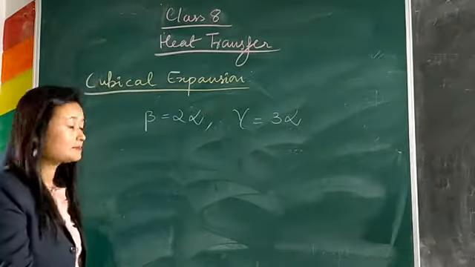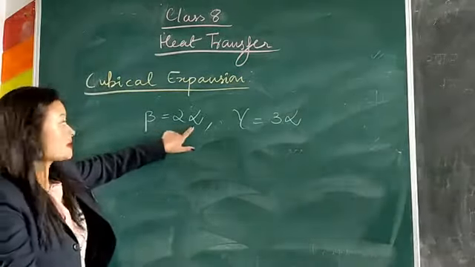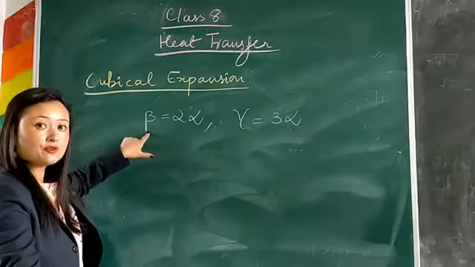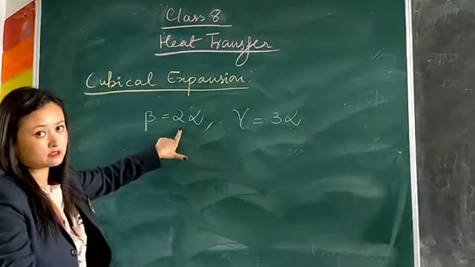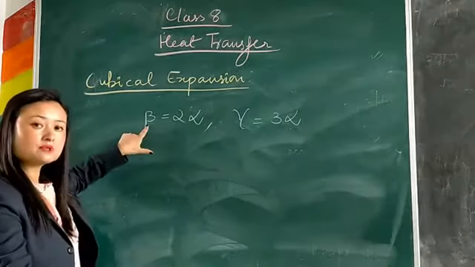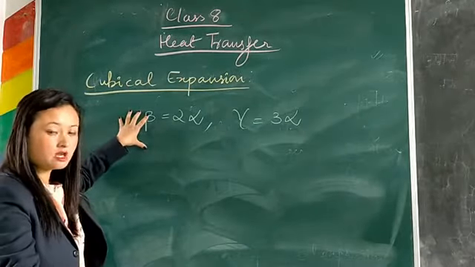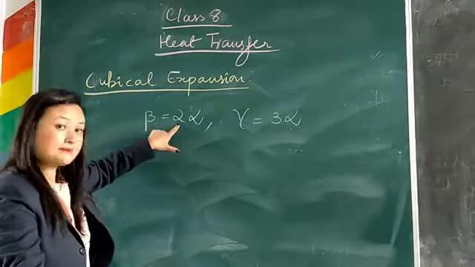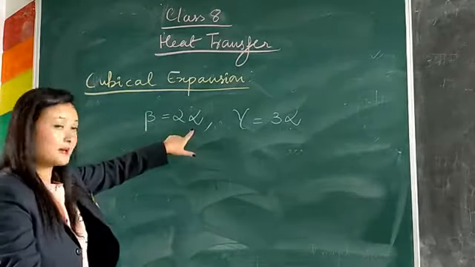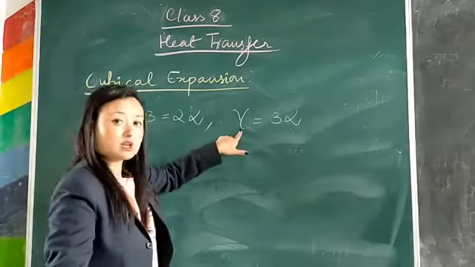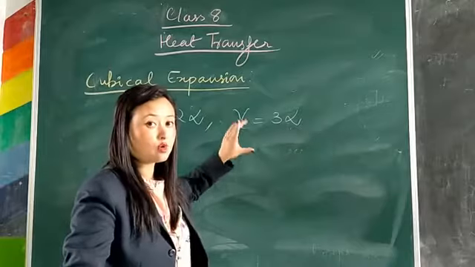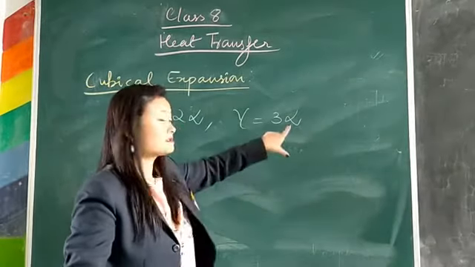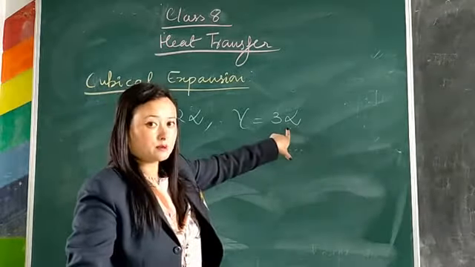Okay, what does it mean? Beta is 2 times alpha means the superficial expansion is always twice the linear expansion. And gamma is 3 times alpha means the cubical expansion is always 3 times the linear expansion.